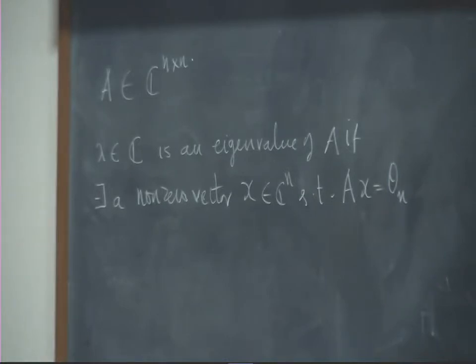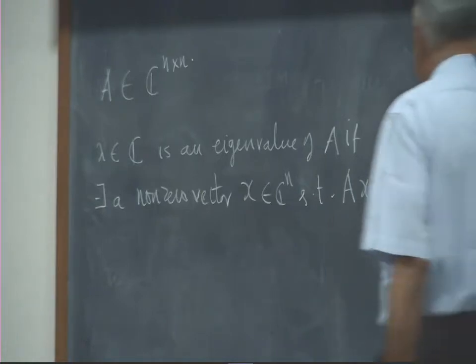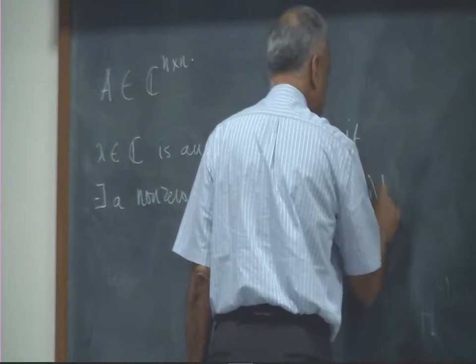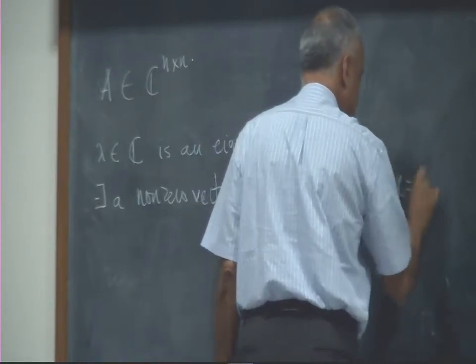Now this immediately says that A cannot be 1-1. Oh, I'm sorry, absolutely. (A minus lambda I) x equals theta.